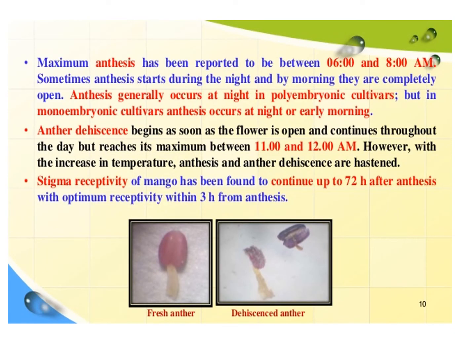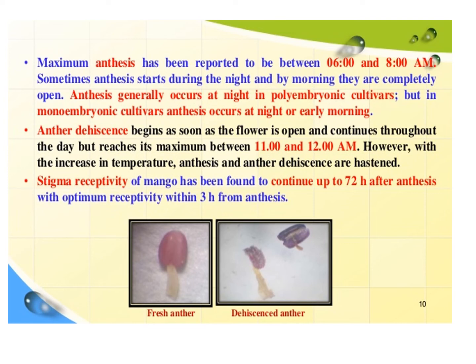If we go for mango breeding, we have to know the exact timing of anthesis and anther dehiscence. Maximum anthesis has been reported to be between 6 to 8 am in mango, and anthesis generally occurs at night in polyembryonic cultivars, but in monoembryonic cultivars, anthesis occurs at night or early morning. Anther dehiscence begins as soon as the flower is open and continues throughout the day but reaches its maximum between 11 am and 12 noon.